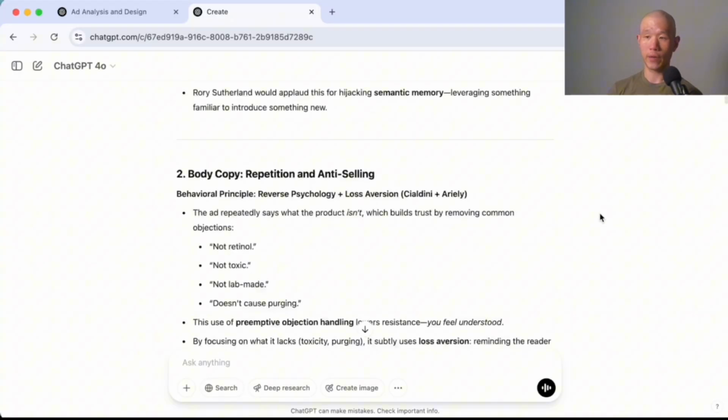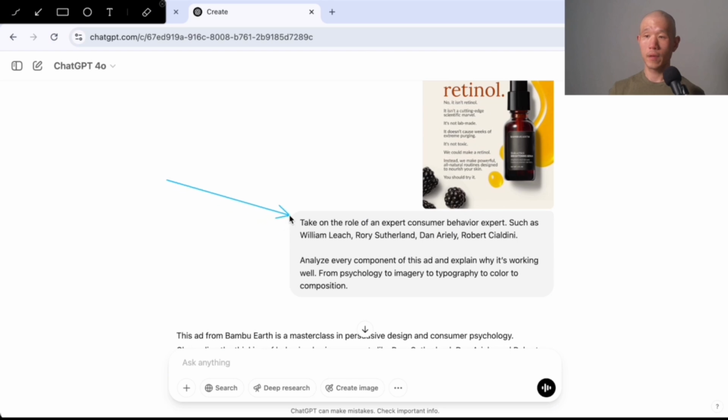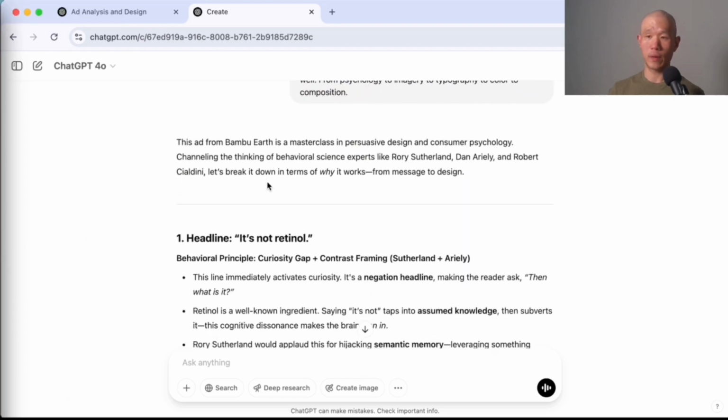All right, let's do a walkthrough of the prompting that got us here. So what I did here was I pasted in the reference image, which is the image from Bamboo Earth. And then I wrote this out. So take on the role of an expert consumer behavior expert, such as William Leach, Rory Sutherland, Dan Ariely, Robert Cialdini. Analyze every component of this ad and explain why it's working well, from psychology to imagery to typography to color to composition. Then it gives me a breakdown.